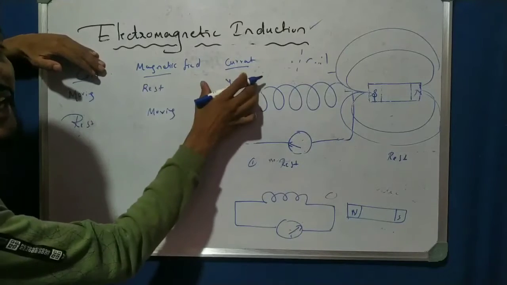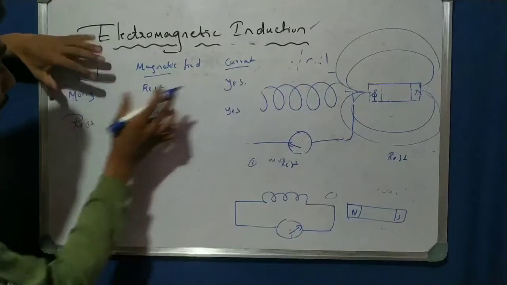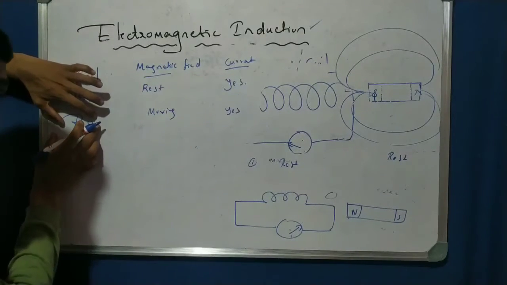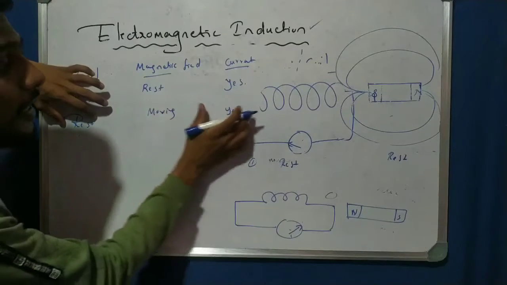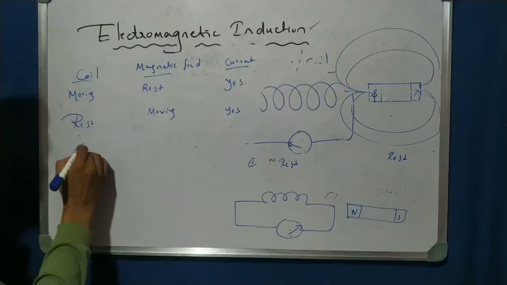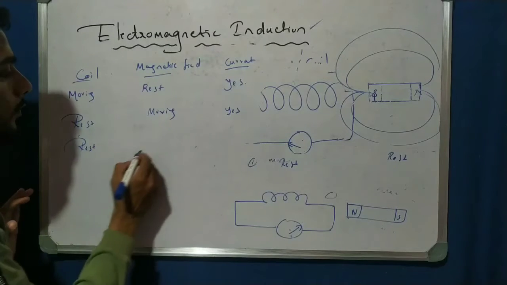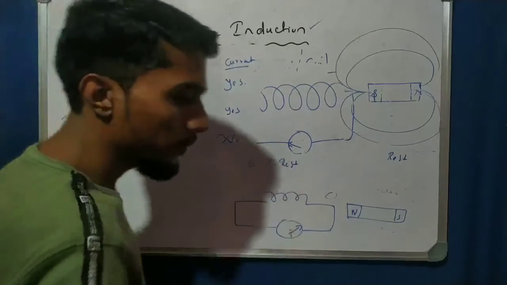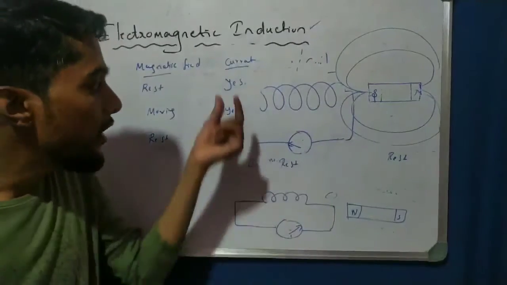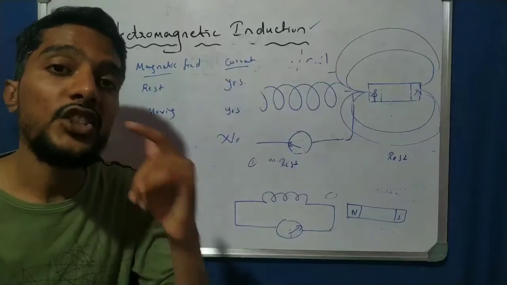So at that condition current is yes. Very important examination point: if the coil is at rest, in a fixed position, and the magnetic field is moving, changing its position, then the current is yes. Now if both are at rest, current is no. That is very important. Why? Because of the definition: current is only produced by changing the magnetic field.